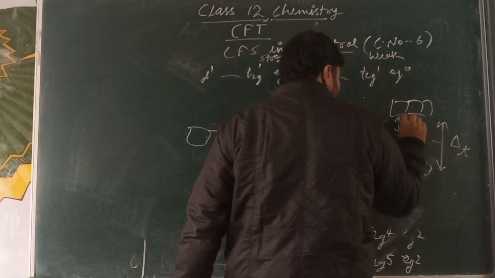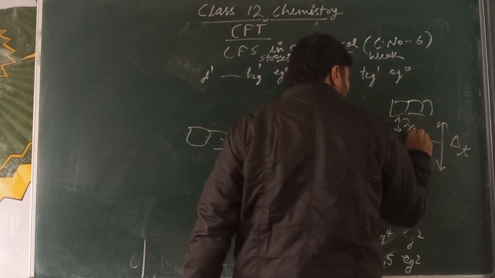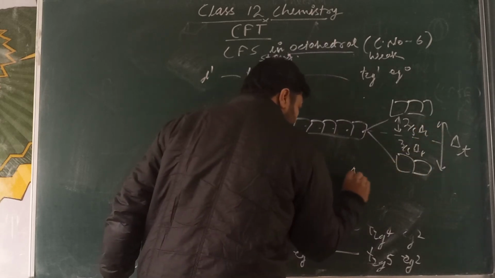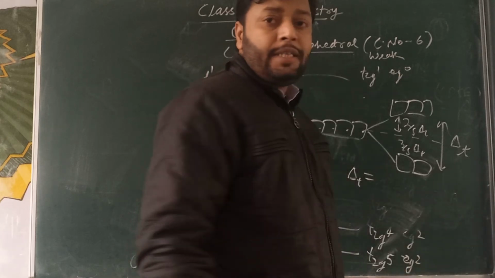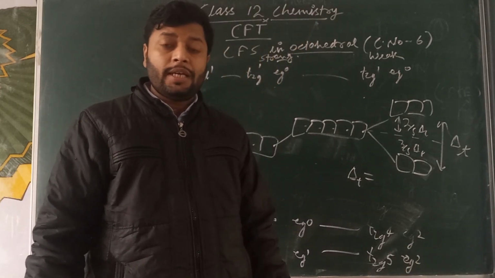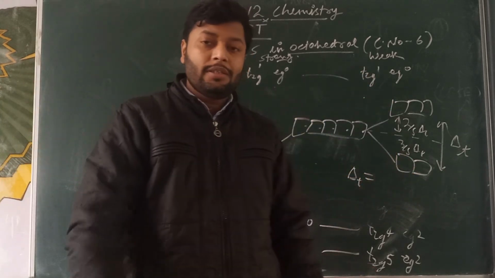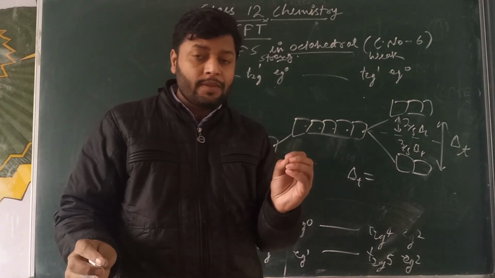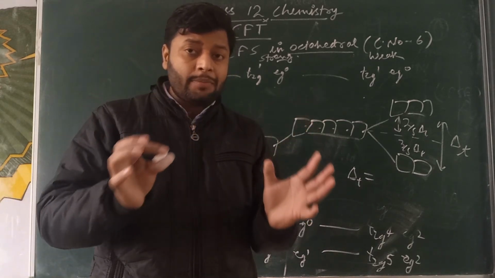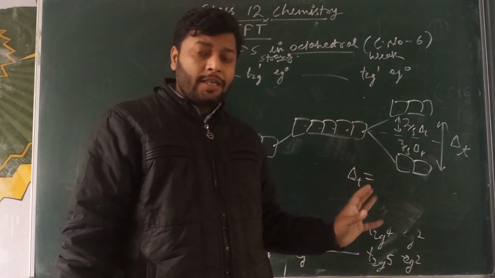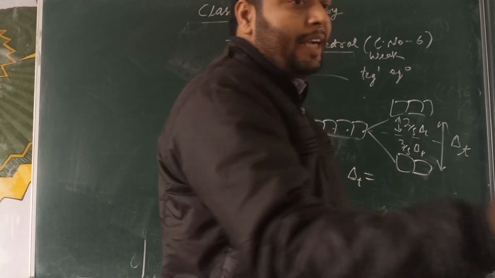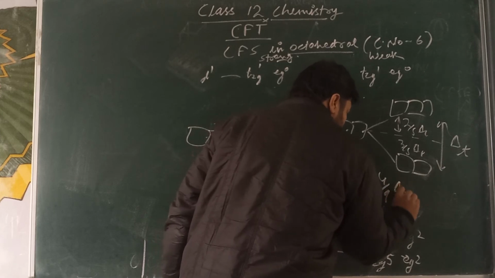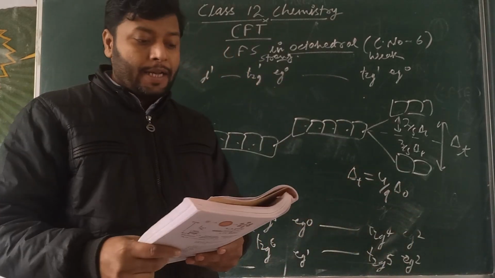And this will again be 2 by 5, 3 by 5, delta T. One more thing you should learn: delta T is always smaller than the delta O value because in octahedral there are 6 ligands approaching, the coordination number is 6, so 6 donor atoms, 6 possibilities of electrostatic repulsion. In the case of tetrahedral, there is only a coordination number of 4, so the exact value is 4 by 9.